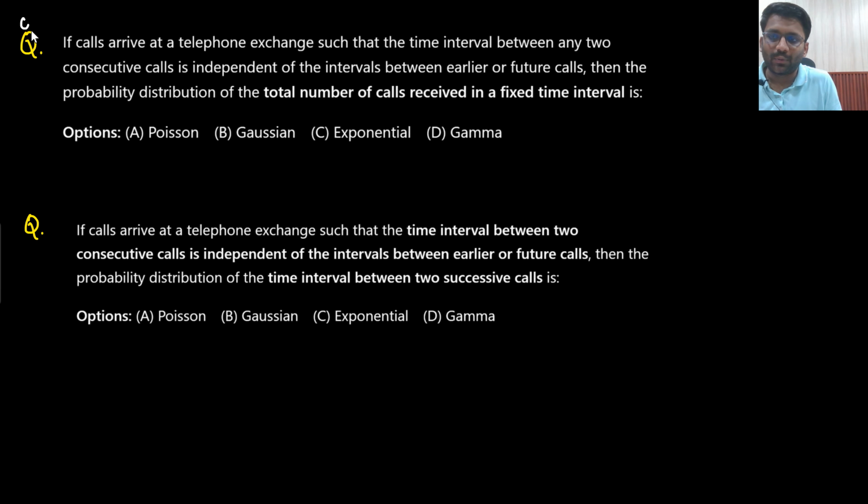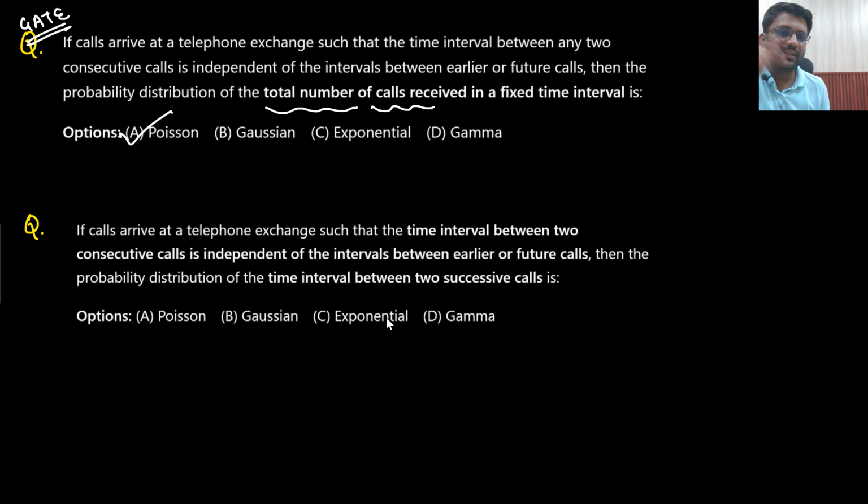This is a GATE PYQ only. This question is asked in the GATE examination. Let me know what kind of distribution it is. If calls arrive at a telephone exchange such that the time interval between any two consecutive calls is independent of the time interval between earlier or future calls, then the probability distribution of the total number of calls received in a fixed time interval is, number of calls received, Poisson's.